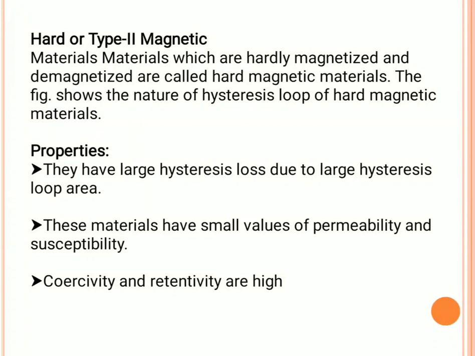The energy product value represents the amount of energy required to demagnetize a permanent magnet. If the energy product value is large, that material will be hard in terms of its magnetic characteristics. That's why hard magnetic materials have high energy product value.